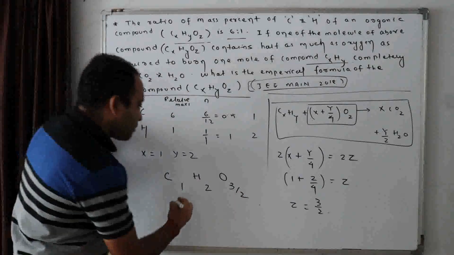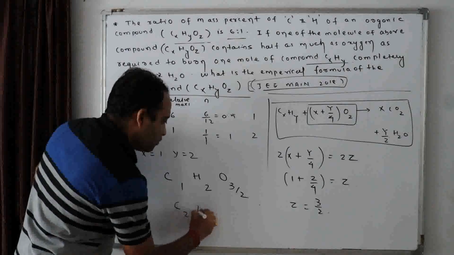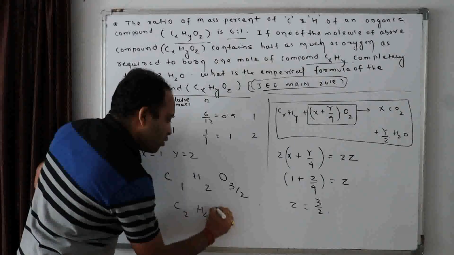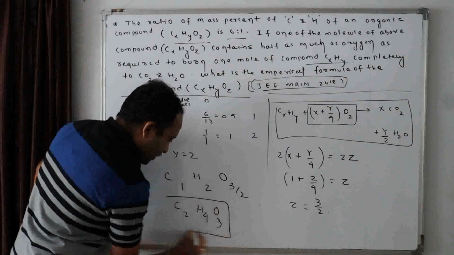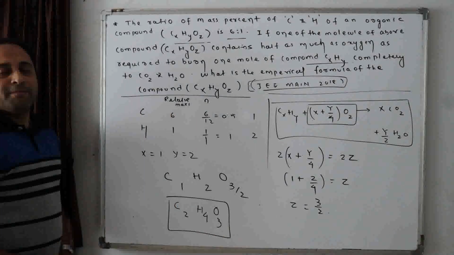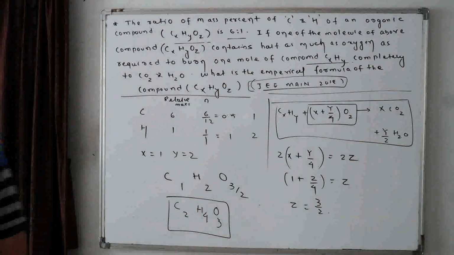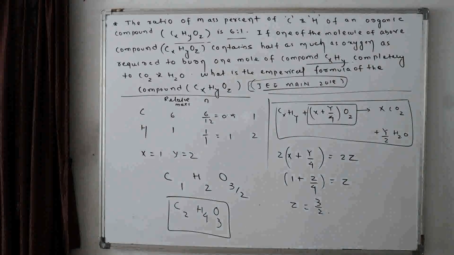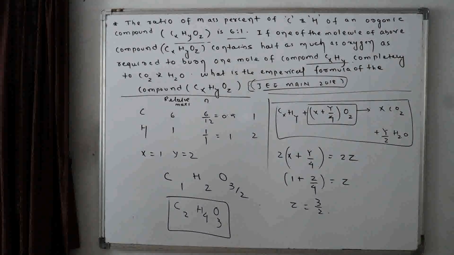Can I write like this, C2H4O3? This is the simplest formula. Please go through this question. This is the simplest formula that can be ever developed. Is it C2H4O3? Easy? Any doubt? Did I make this concept clear?